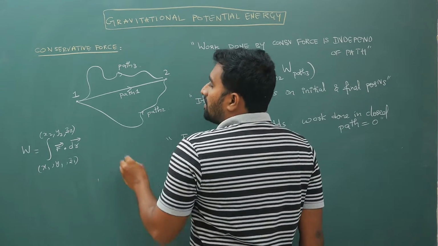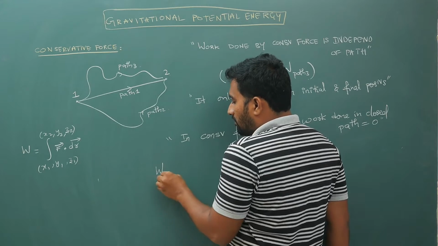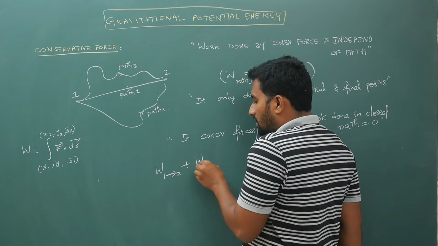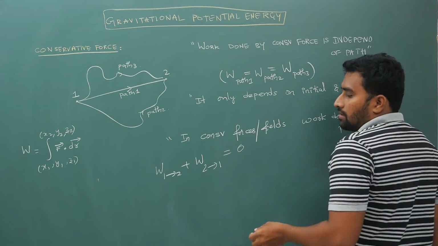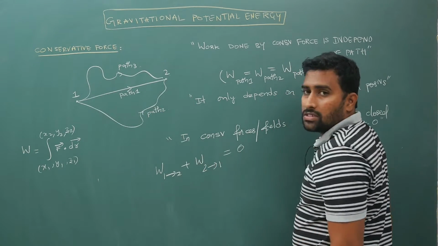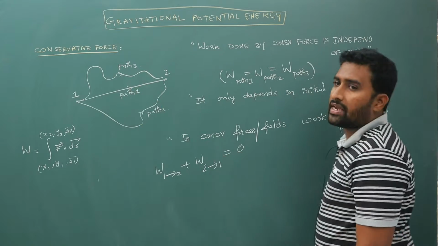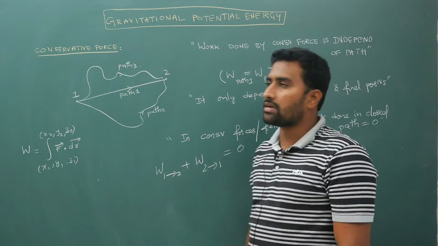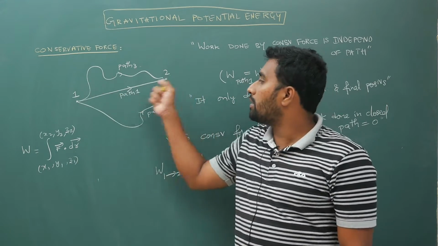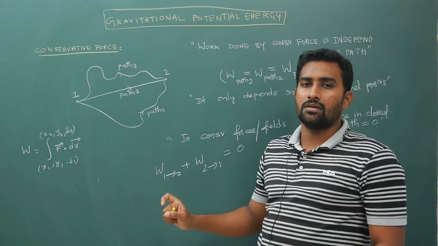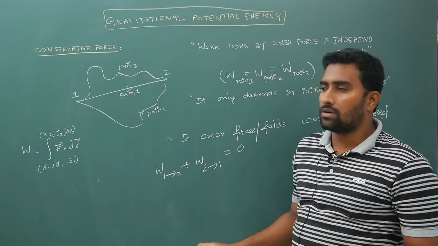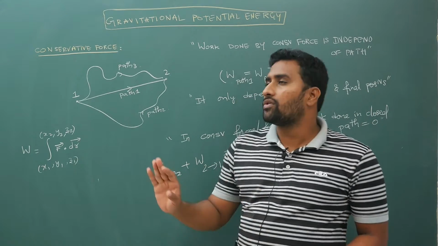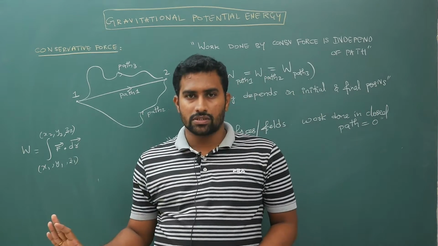So if you go from 1 to 2, work done from 1 to 2 plus work done from 2 to 1 is 0. Indirectly, if from 1 to 2 you do positive work, from 2 to 1 you will do negative work. It doesn't matter whichever path you take, whether coming this way or going through the middle. If one is plus 100, the other will be minus 100, and overall the net will become 0. Such kinds of forces we call conservative forces.